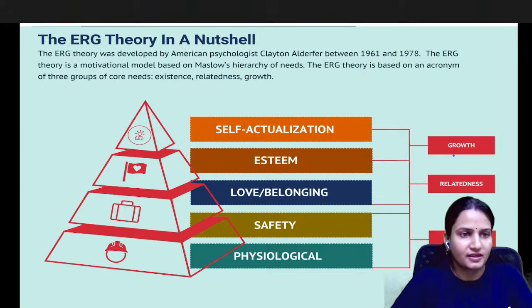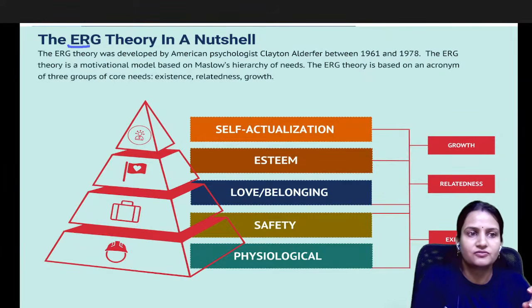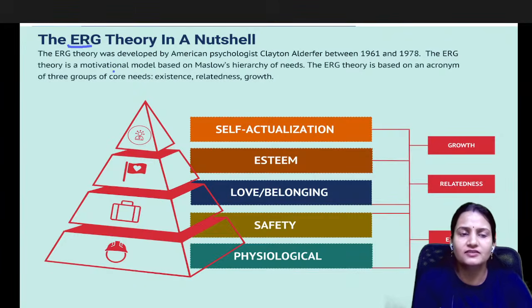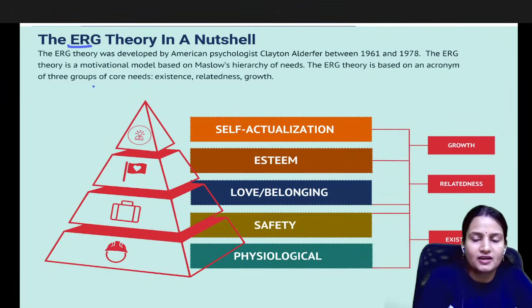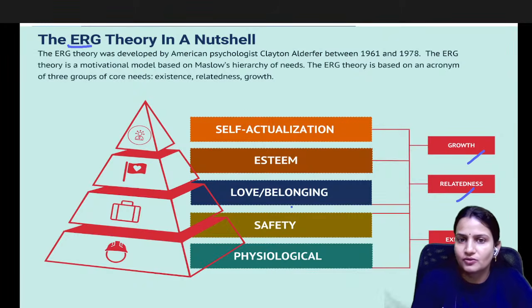Now, next is the ERG theory in a nutshell. ERG is based on which theory? It is based on Abraham Maslow's theory. ERG full form is existence, relatedness, growth, given by Clayton Alderfer, in 1961 and 1978.